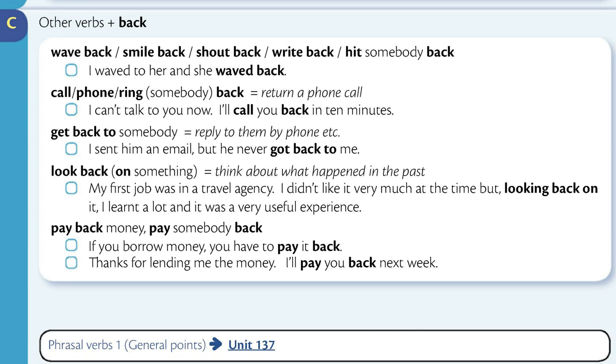Look back on something means think about what happened in the past. My first job was in a travel agency. I didn't like it very much at the time, but looking back on it, I learnt a lot and it was a very useful experience. Pay back money. Pay somebody back. If you borrow money, you have to pay it back. Thanks for lending me the money. I'll pay you back next week.